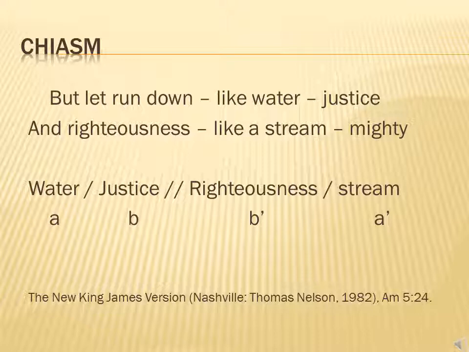But if we look at it in the original Hebrew, you have the chiasmic pattern with water on the 2 outsides. Water is spoken of first, and then it's referred to as stream towards the end. And then you have the idea of justice and righteousness in the middle being synonymous with each other as well. So you have this little mini chiasmic pattern within this bicolon itself.